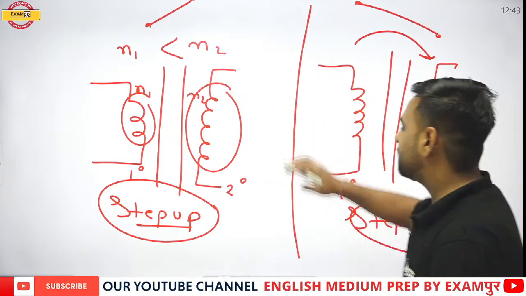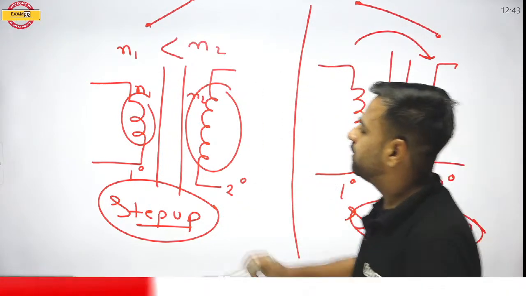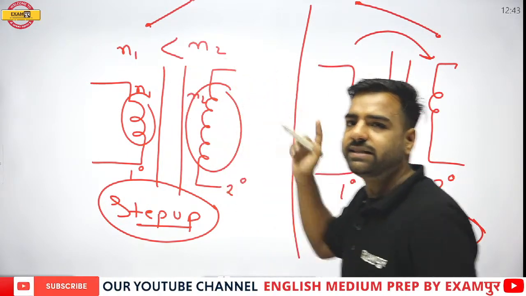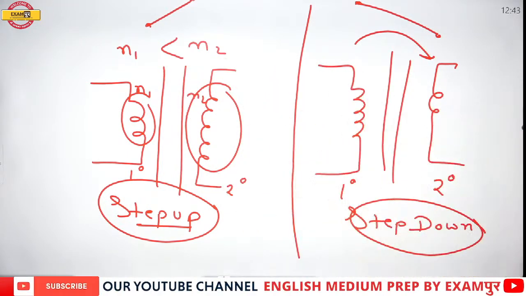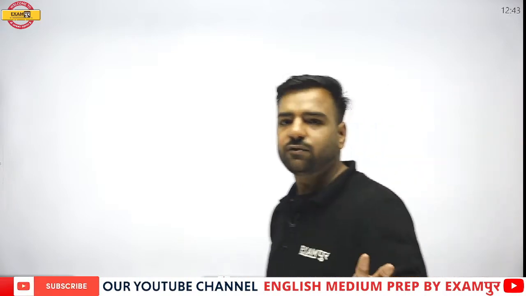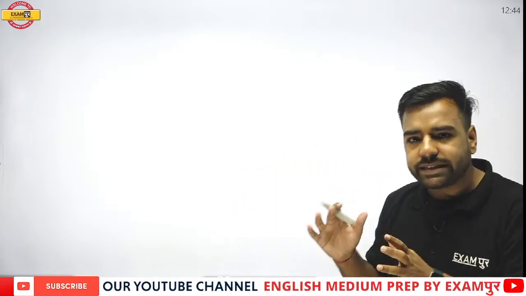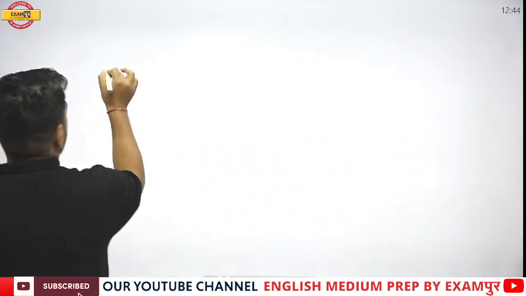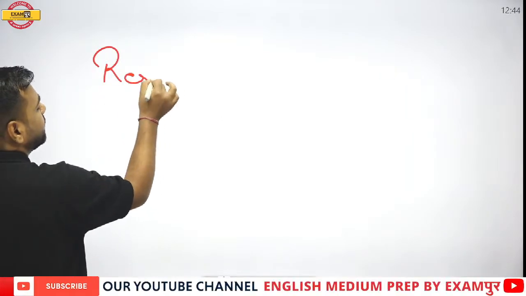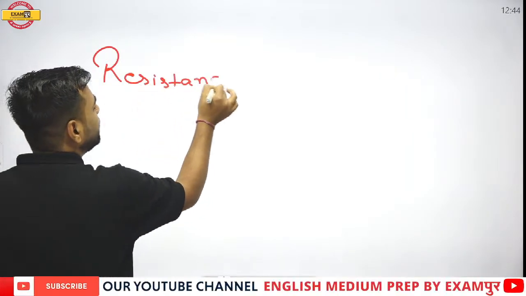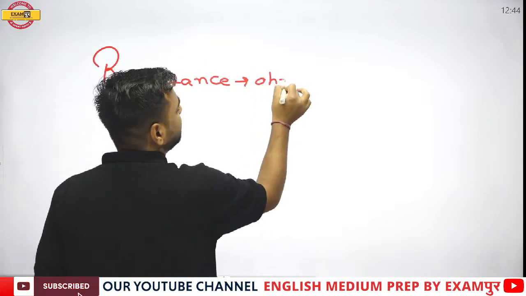Please remember, when I am talking about step up, it is increasing the voltage, and step down is decreasing the voltage. Please remember these facts. Okay, we have discussed the transformer and we have discussed AC and DC. Now moving forward, we are talking about resistance. We know its unit is ohm. What is resistance? We know everything.